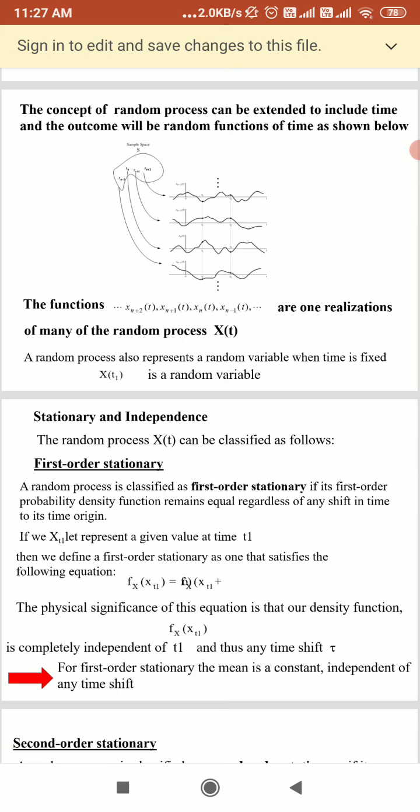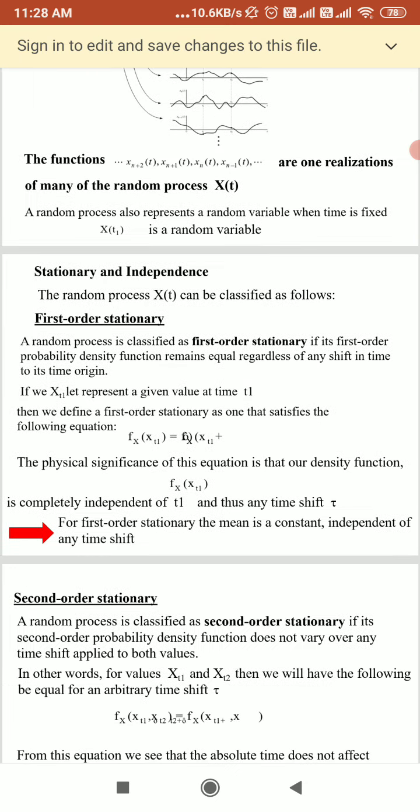Here we are saying the random process x of t can be classified as stationary. Stationary is again divided into first order stationary and second order stationary. Firstly, we will see the stationary process.